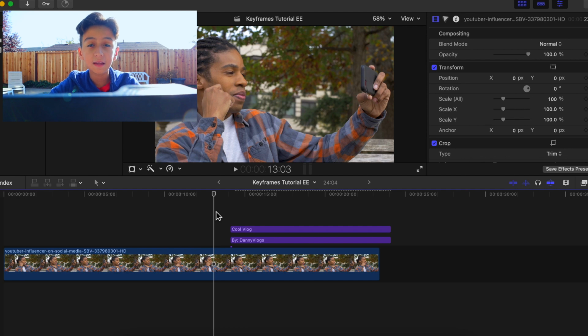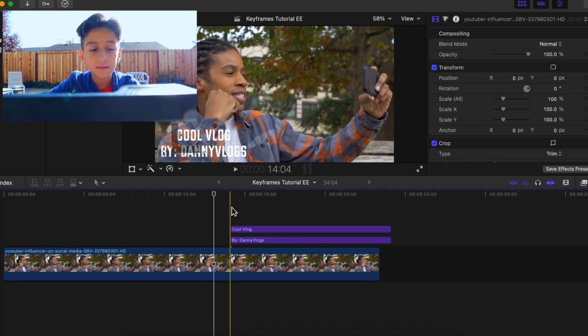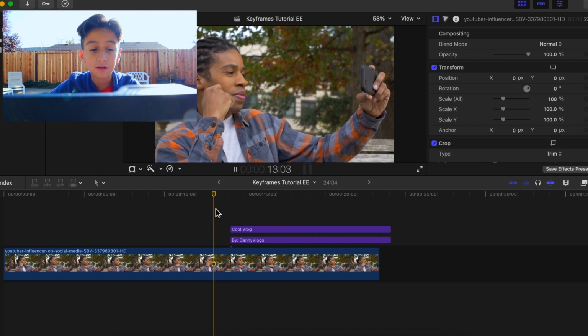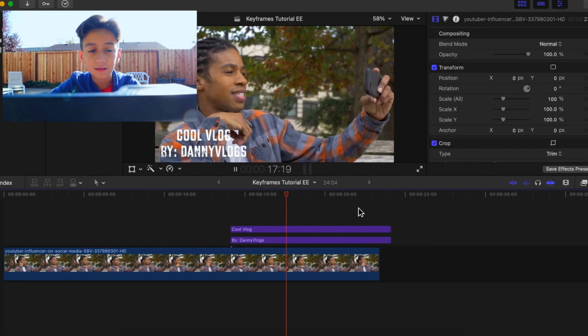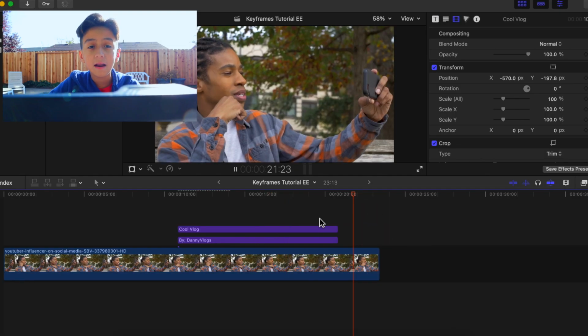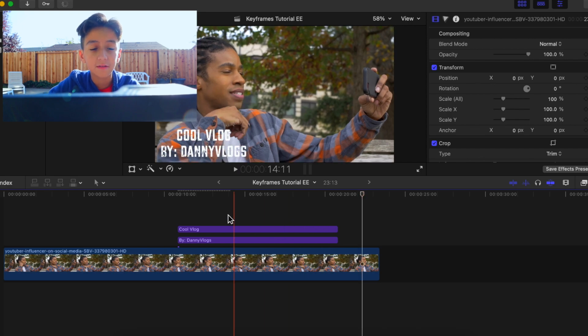You are going to be seeing how the text just appears. It's not good animation. When you see that, that just means that it just pops up. In videos, to try to catch viewers' attention, you are going to want to add some cool animations to keep them watching. You can see this looks actually a little weird when it just pops up. See, it just pops up out of nowhere. It just feels like it kind of stops the video, and as you guys can see, there's not much motion to it. So now I'm going to be showing you guys some cool animations that you can do using keyframes.